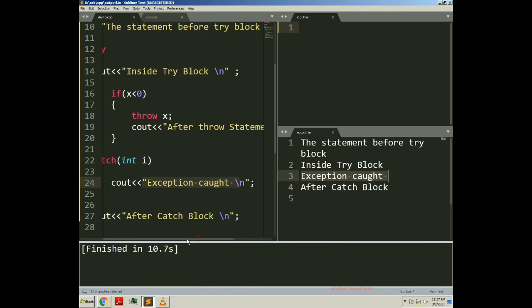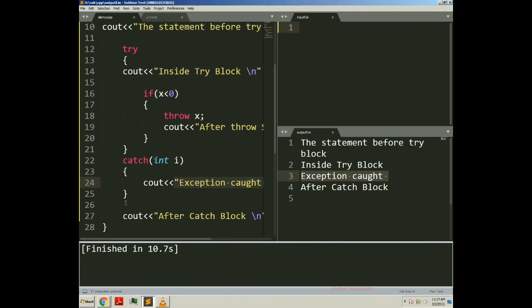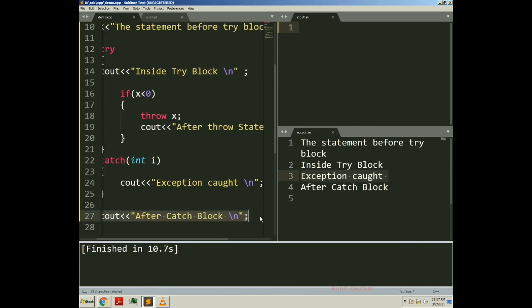After catching this exception, it will come out of the catch block as well, and continue with the next statement's execution. The next statement we have is "after catch block", and here you can see it in the output.